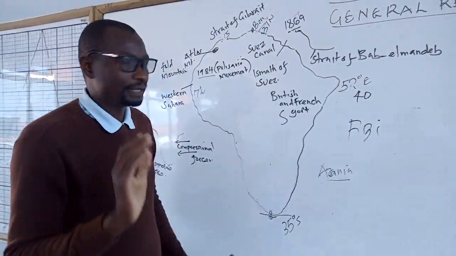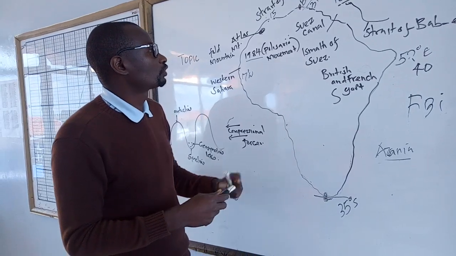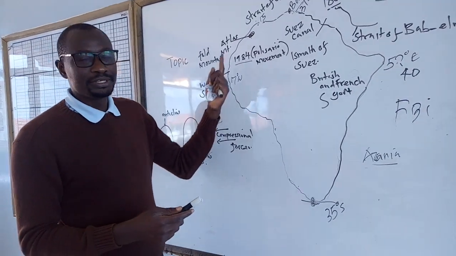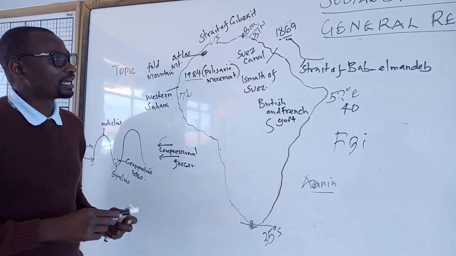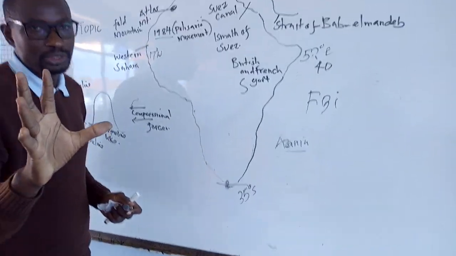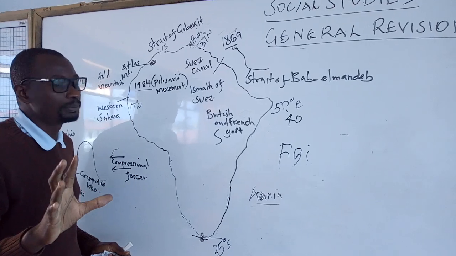Then you can also be asked questions about the wind. The wind blowing over the better part of northern Africa is called the westerly wind. That wind is the one responsible for providing the rain during the winter.